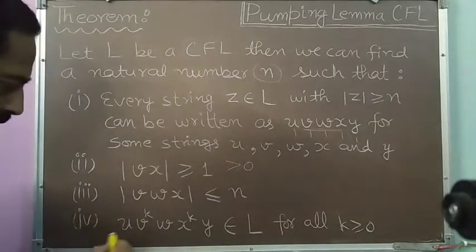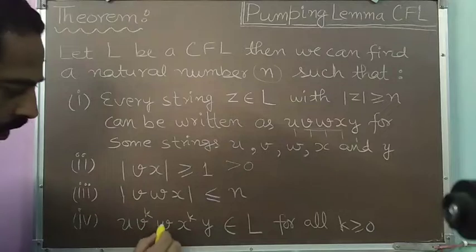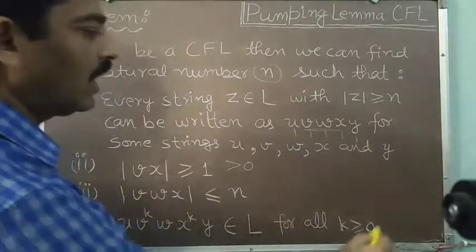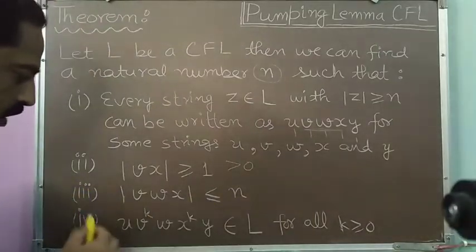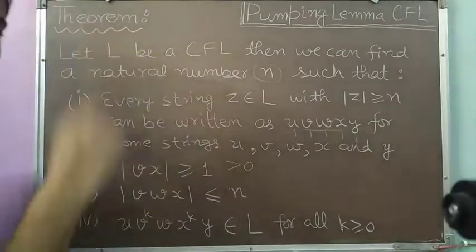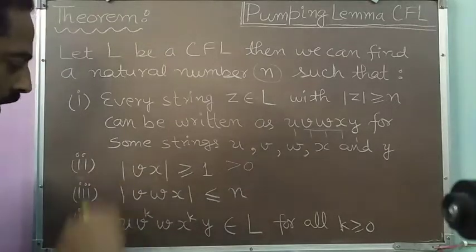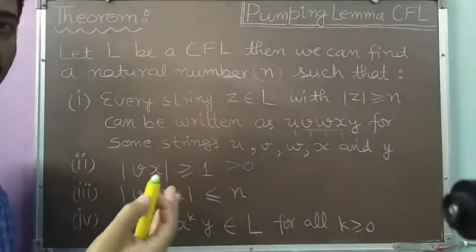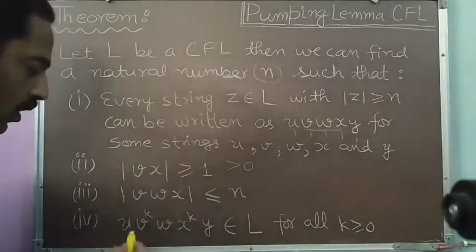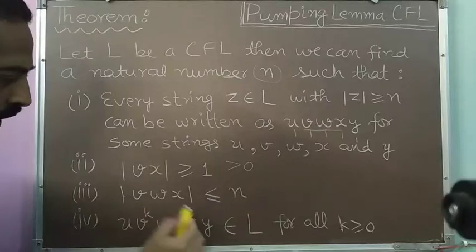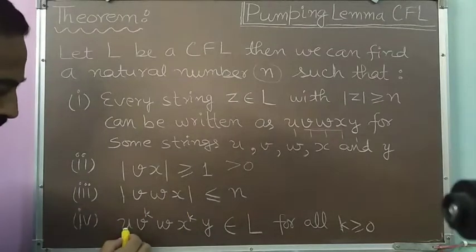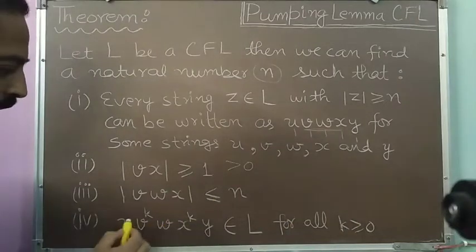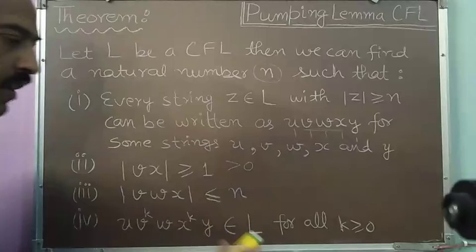And then the fourth one is u v to the power k w x to the power k y belongs to L for all k greater than or equal to 0. This fourth condition gives us the first property of the pumping lemma, that is, from a single string z we are able to generate infinitely many strings. If we take the value of k equal to 0, then we will be generating the string u, w and y, and that will also belong to L. When k is equal to 1, then u, v, w, x, y, that is z itself, belongs to L.